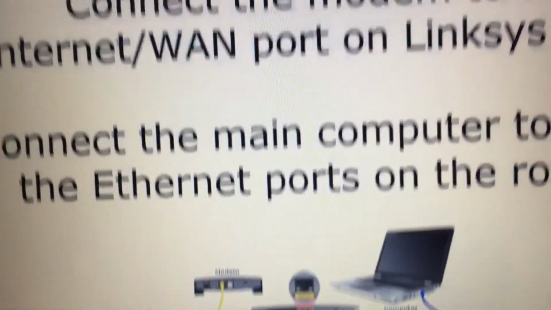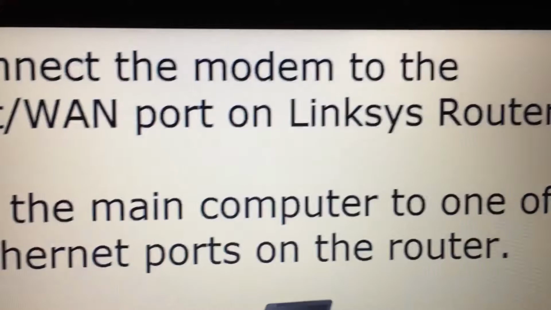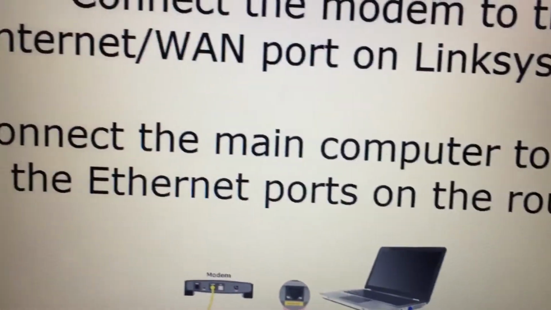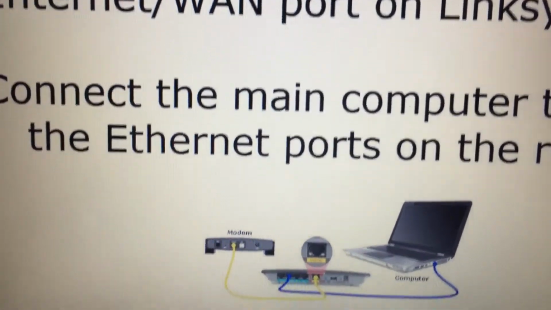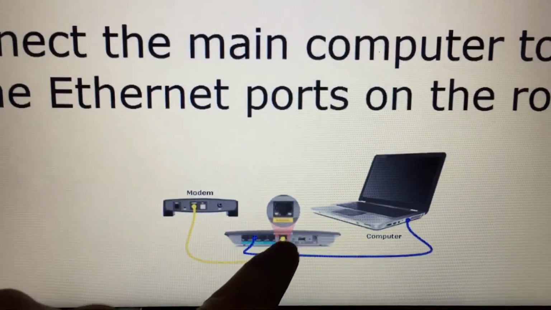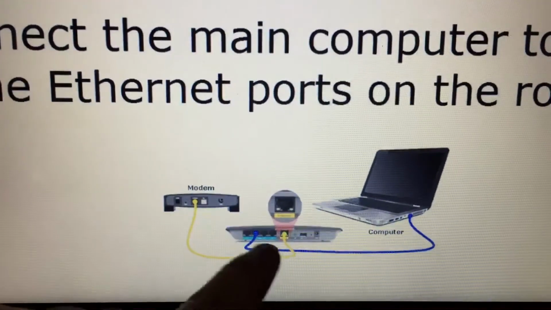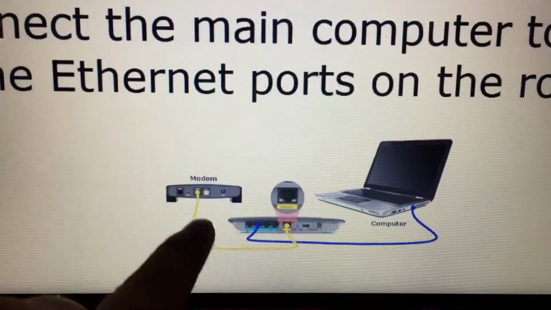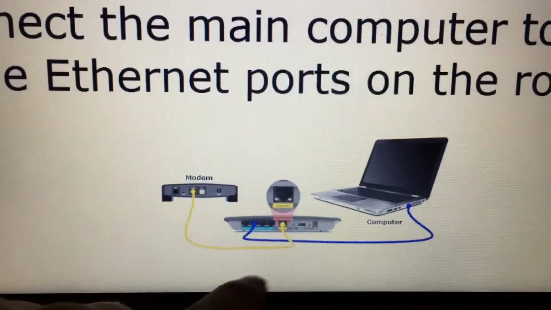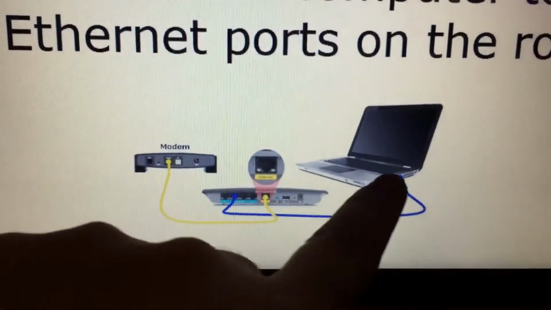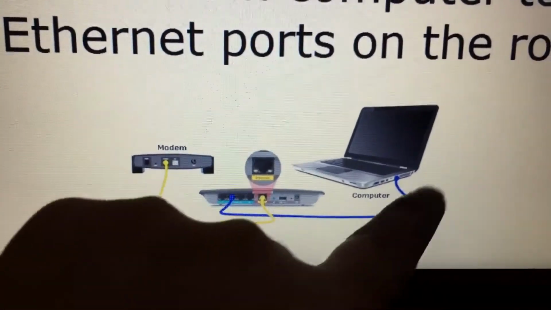First of all, you will need to connect your internet modem to the router and your main computer to the router. On this router, there are 5 different ports. One is called Internet or WAN port. This port is used to connect your internet modem. So connect your internet modem to the WAN or Internet port on the Linksys router. Now take one more cable and connect your main computer through the router with the Ethernet cable. So you can connect it to port 1, 2, 3, 4, any one of them.